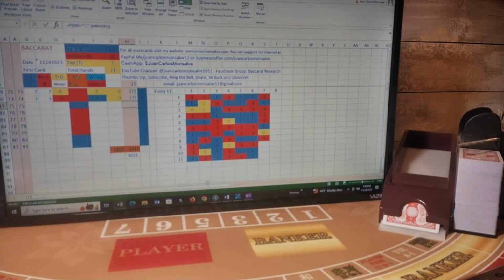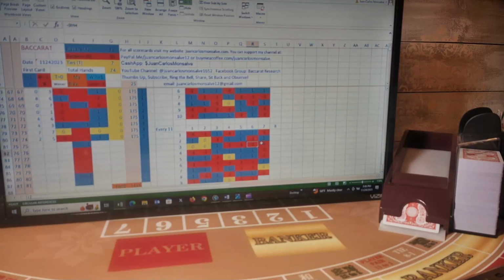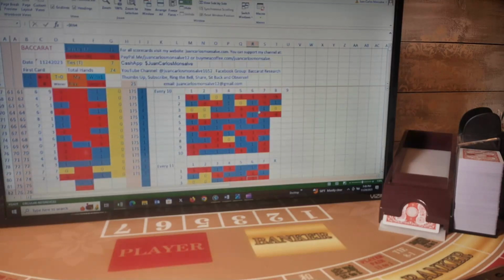Now we go over the different scorecards. I have scorecards from two columns up to 11 columns, a total of 10 scorecards. Here is what we can see. In rows 1 to 11, I see row number 6 with 6 bankers, 4 players here, 4 bankers here. In 1 to 10, I see 4 bankers, 3 players, 3 more players here, 3 players here, 4 bankers, 3 bankers, 3 bankers.